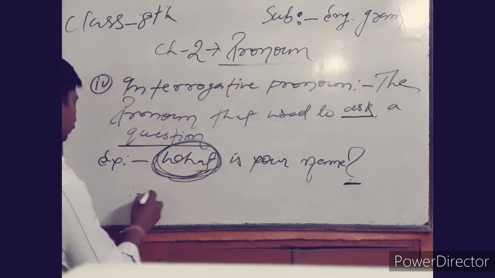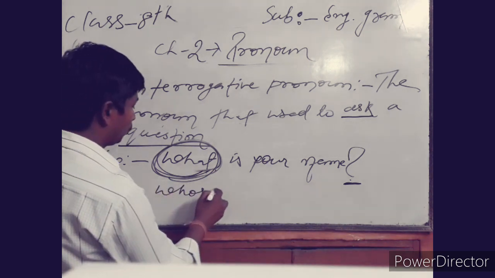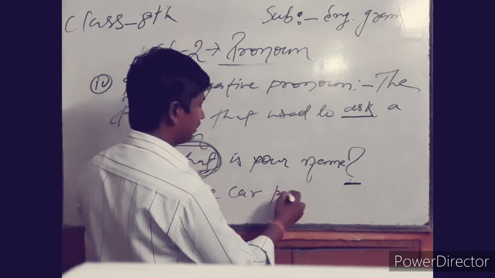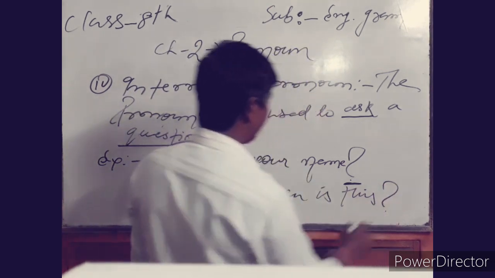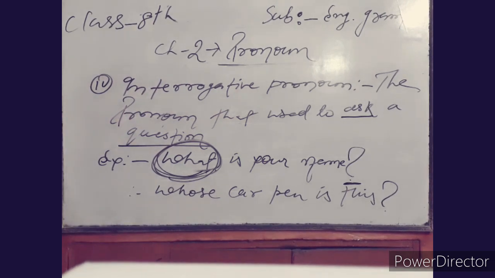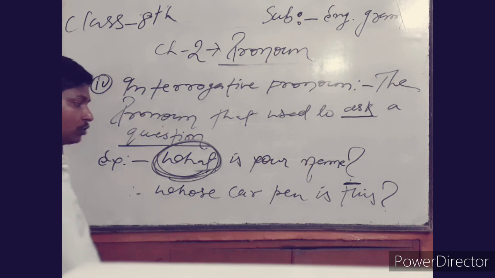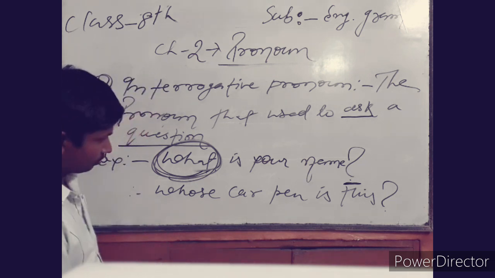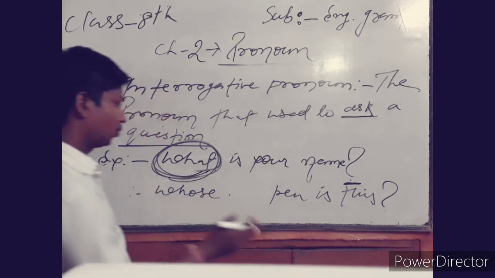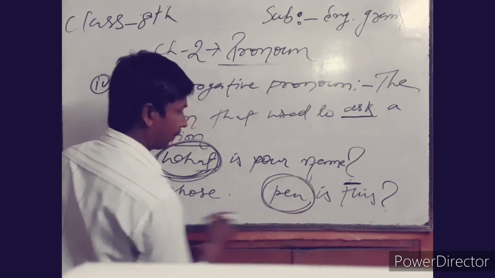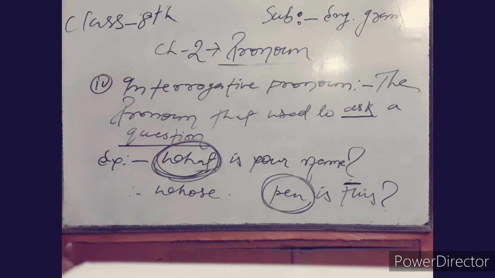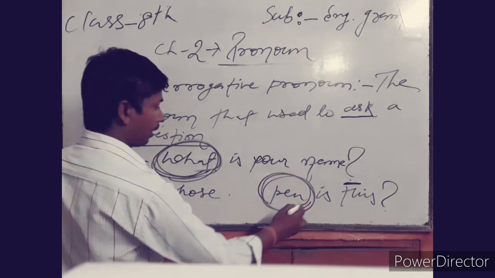Another example, "Whose pen is this?" Whose pen? The question is asking about the person whose possession is shown on the present pen.